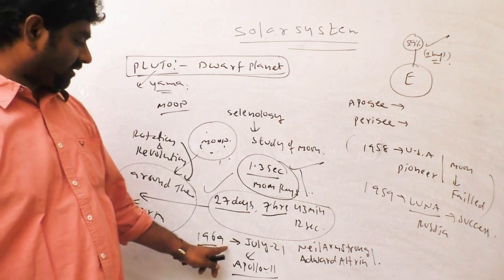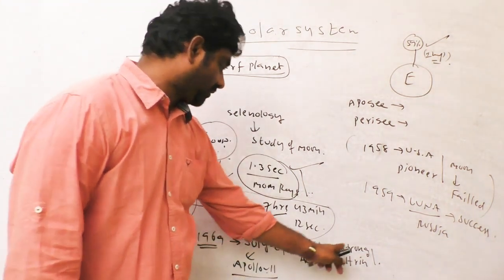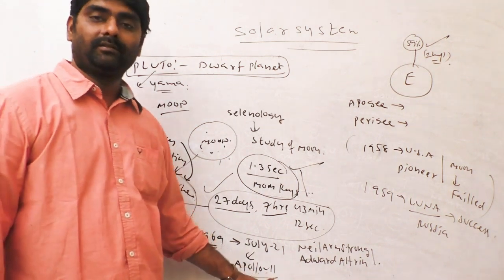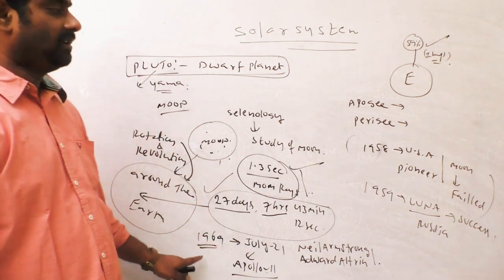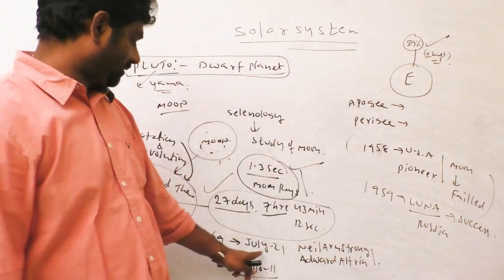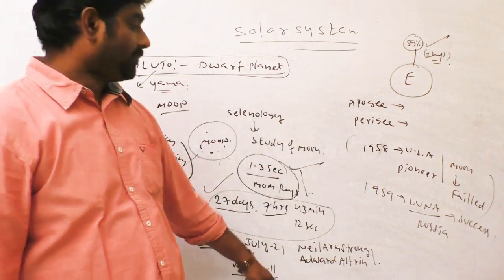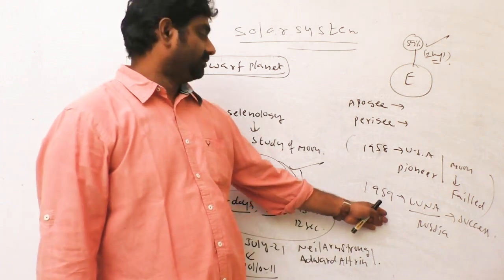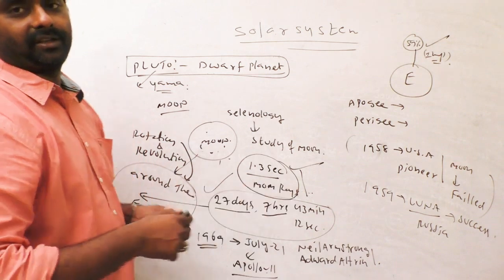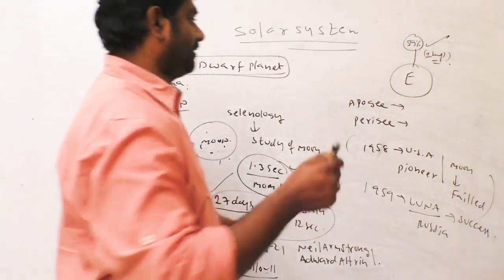1969, July 21st, Neil Armstrong and Edwin Aldrin set foot on the Moon by the Apollo 11 spaceship. You know very well, first America tried but failed, after that they succeeded in 1969. Again, the first country was Russia, as I told you in current affairs also in an earlier class. And now apogee and perigee.